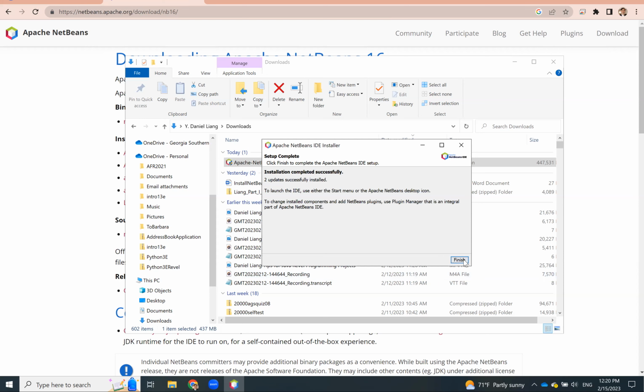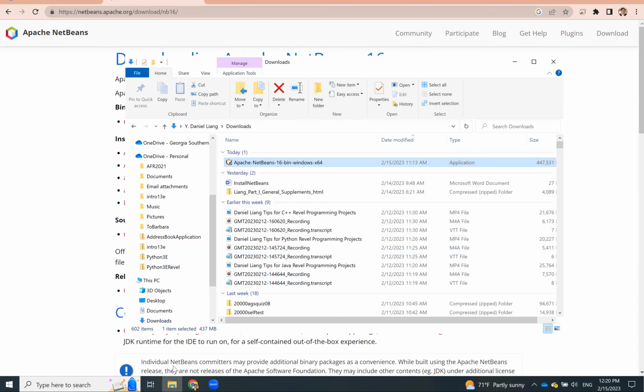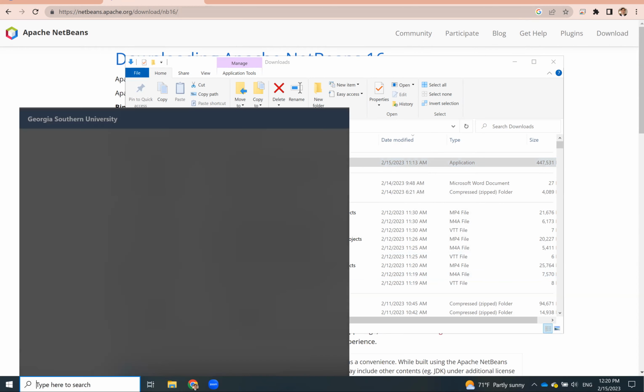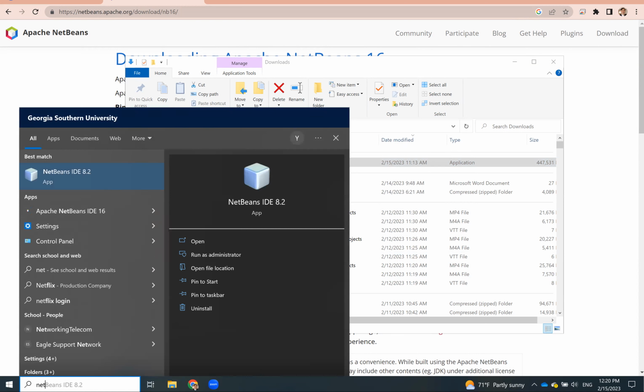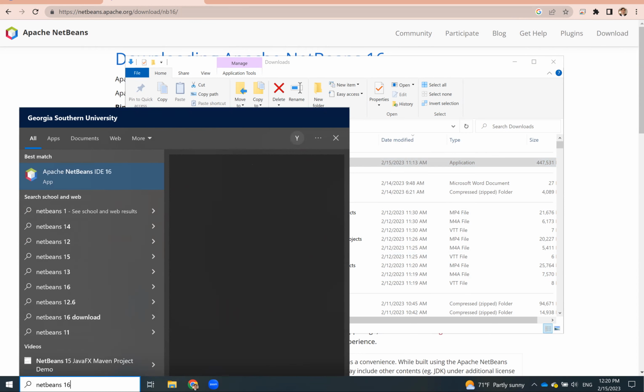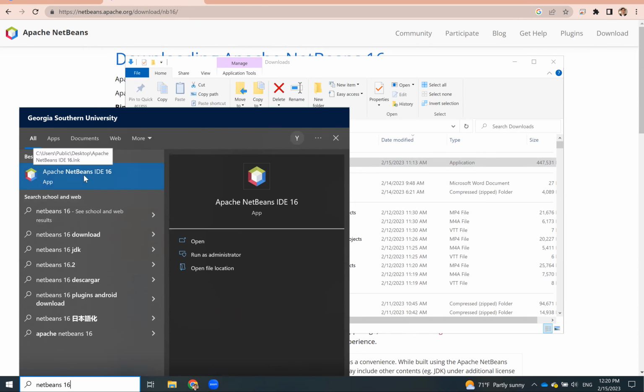All right, so finished. I'm going to finish this. All right, so now I'm going to use NetBeans 16. And from here, search. I'm going to search NetBeans 16. So this is the NetBeans 16 right here.